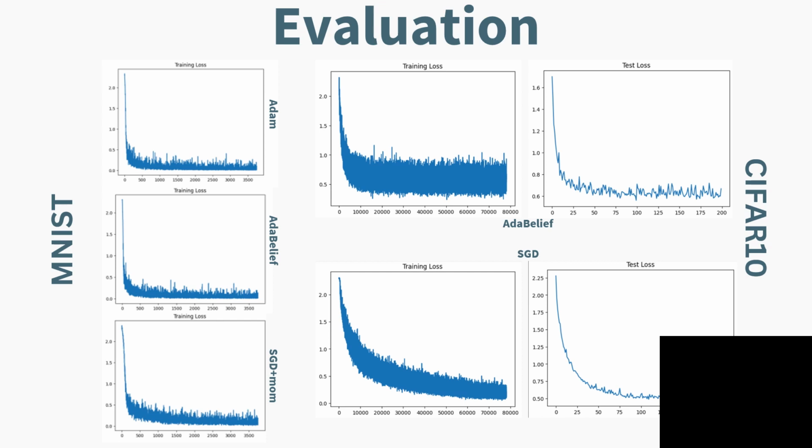The difference in performances of the optimizers is much more evident on the CIFAR dataset, where we can easily see that the AdaBelief optimizer converges faster compared to stochastic gradient descent. Even the Adam optimizer has a similar trend as that of AdaBelief.